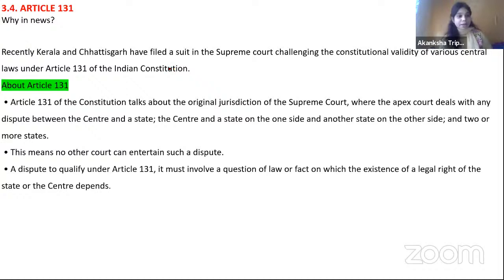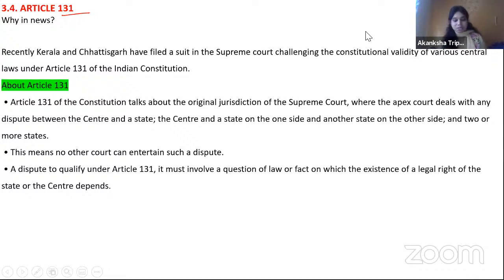Next we have Article 131. Okay. So basically, recently Kerala and Chhattisgarh governments have filed a suit in the Supreme Court challenging the constitutional validity of various central laws under Article 131 of the Indian Constitution.